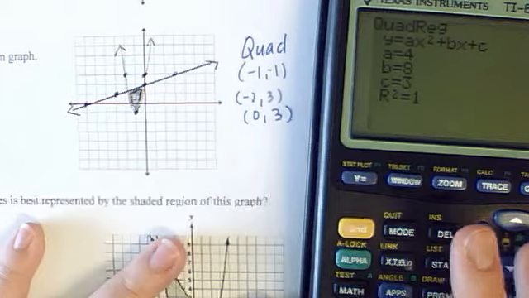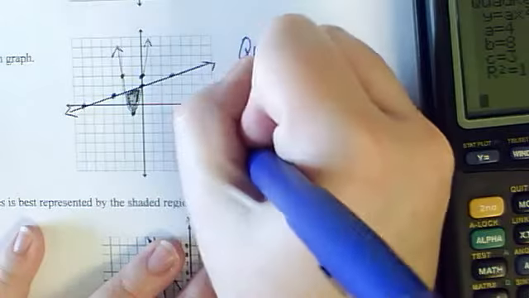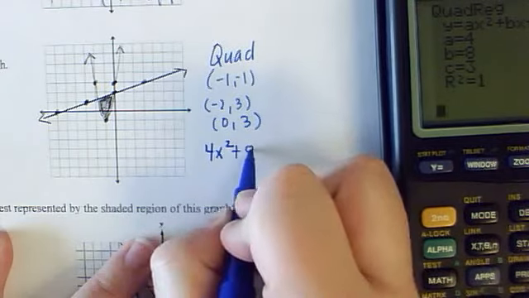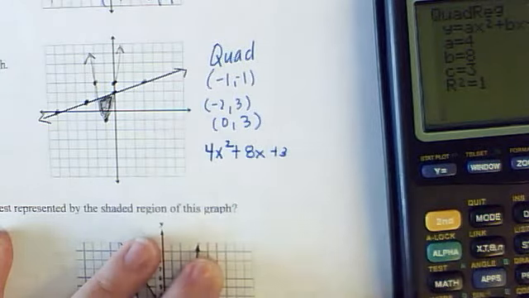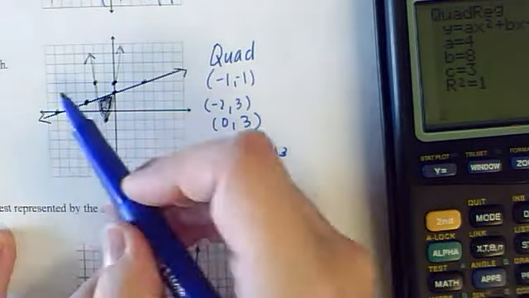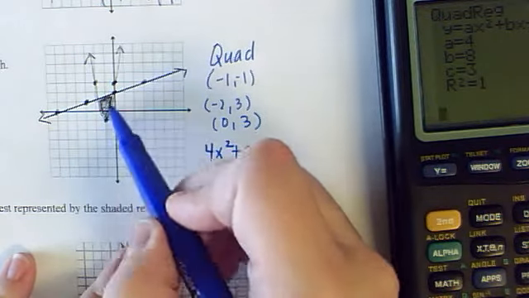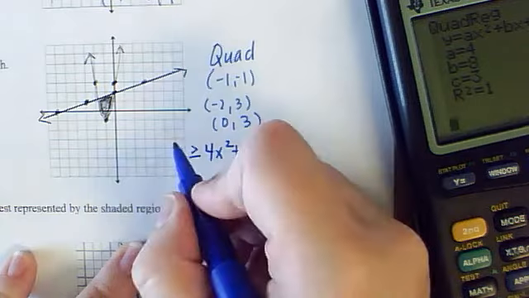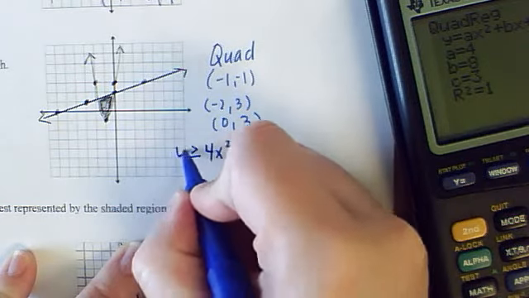When I do that, I get 4x squared plus 8x plus 3. So that's the equation, and it's shaded above the parabola, so it's going to be greater than or equal to, because it's a solid parabola.